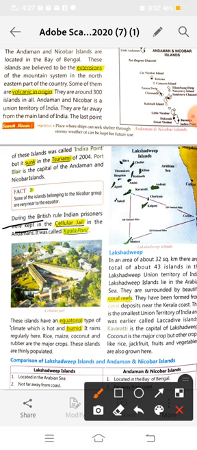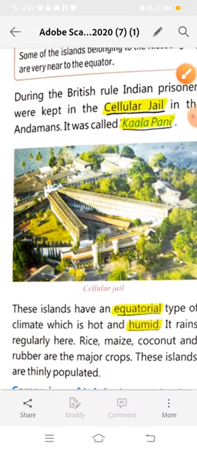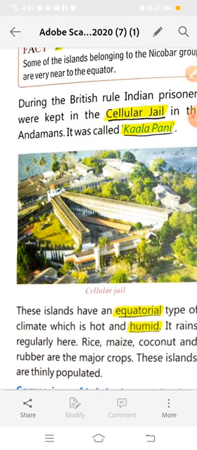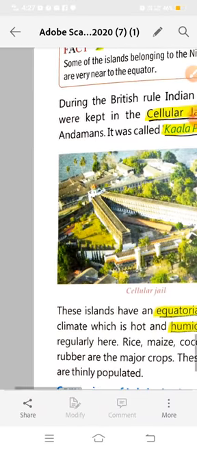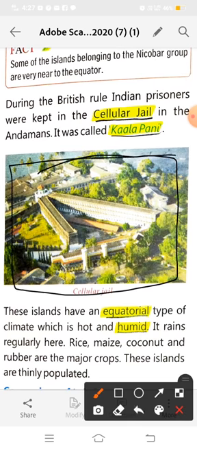Now, this is a picture of the Cellular Jail. This image is showing you the Cellular Jail. Now it is a main tourist attraction in the Andaman and Nicobar Islands.